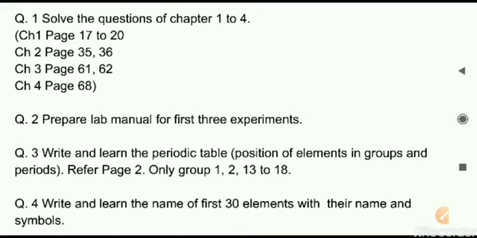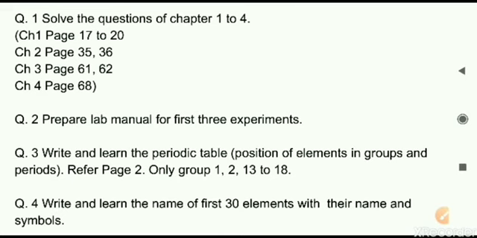Question 3, write and learn the periodic table. Here the periodic table is given on page number 2, and you have to learn it because it is an important part; the periodic table forms the basic base of chemistry. So that is a very important thing. You have to remember the positions of elements in the various groups and periods, and you have to write this, but not the full periodic table. The full table is not important for your syllabus, only group numbers 1, 2 and 13 to 18. So we'll draw the periodic table, but you will leave out groups 3 to 12. The remaining space in between you can leave empty. So that is question 3.